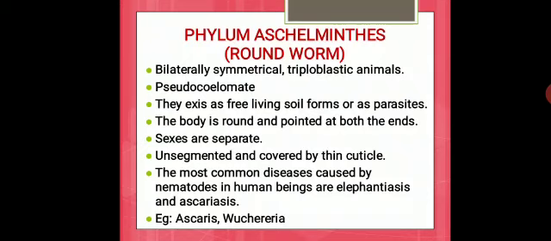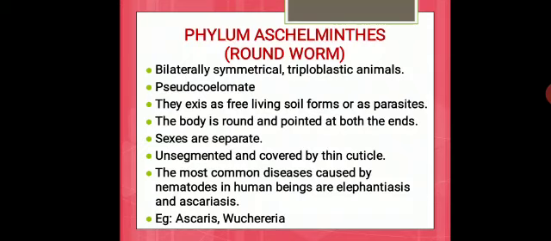The body is round and pointed at both ends. Their sexes are separate here, and they are unsegmented, and their skin is covered by a thin cuticle, that is a small hair-like moist layer seen on their outer surface.